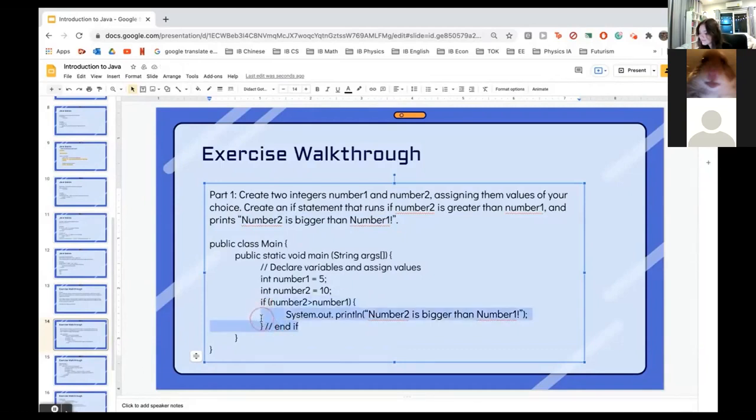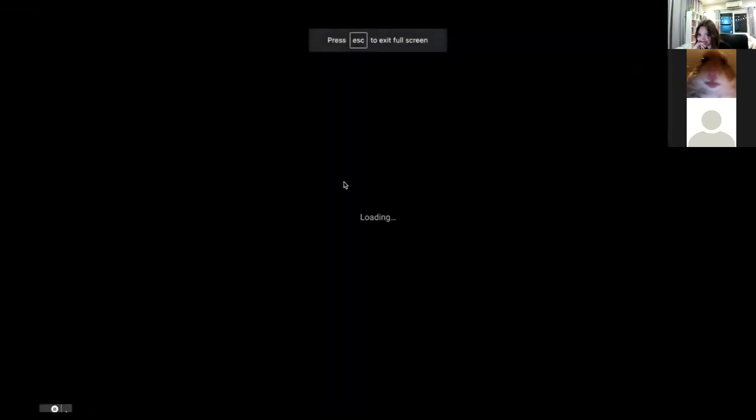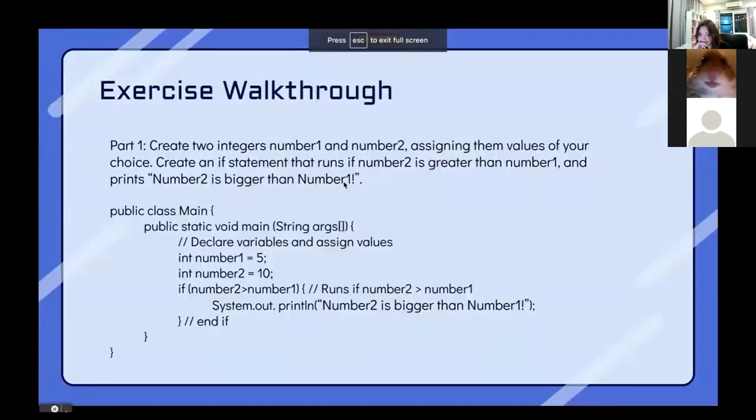Whenever you're finished with a big block of code, you can end it with a comment that says what it is, like end while, end for, and end if, and you can even comment on the top depending on what it does. So it runs if number 2 is greater than number 1. Yeah, so that's part 1, and now let's look at part 2.